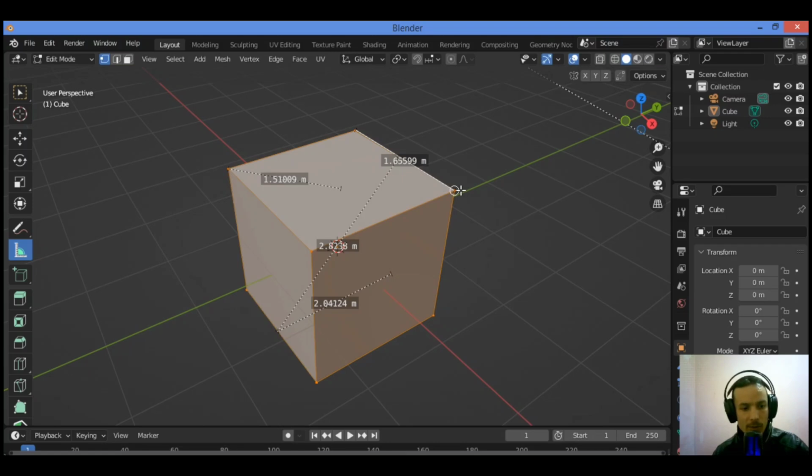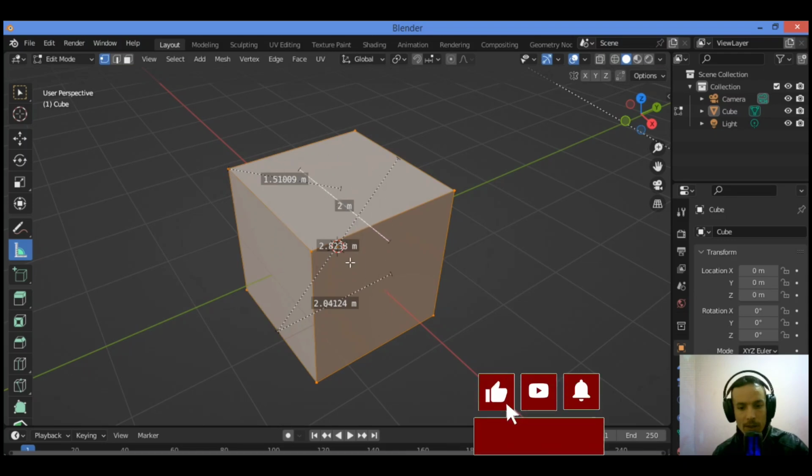Alternatively, holding Shift while measuring shows the total thickness of the surface. Holding down Shift, it's going to be showing the total thickness while measuring. For example, you can see it all over this cube, through this cube, and you can see the measurement, the thickness, as shown in our tutorial.